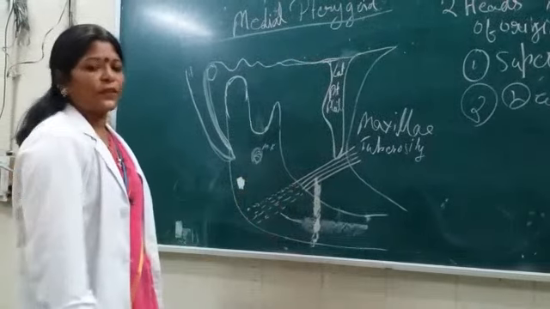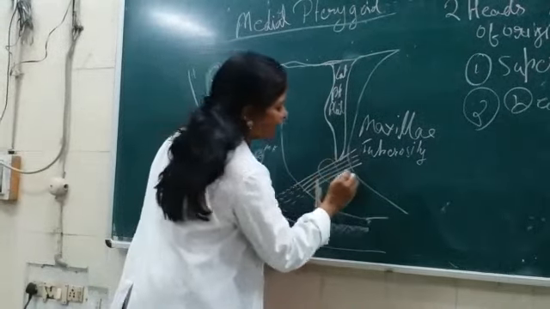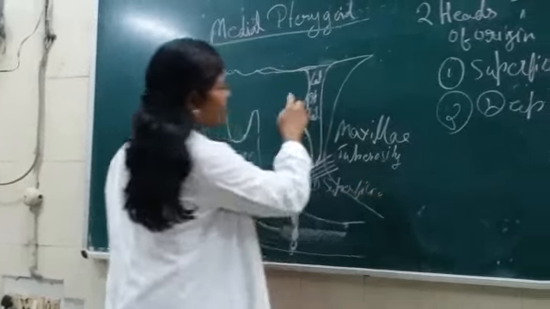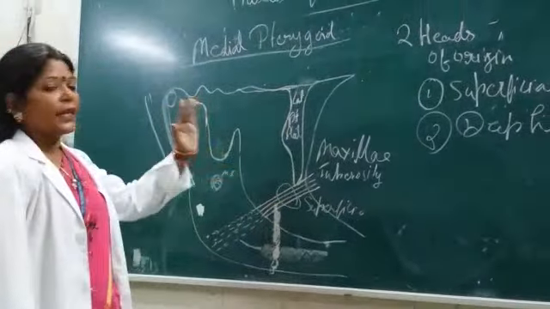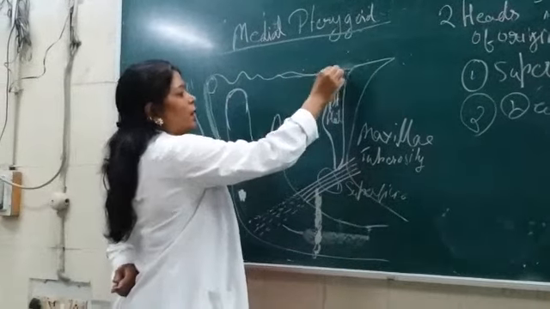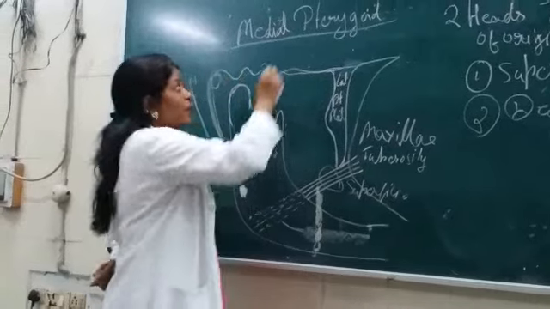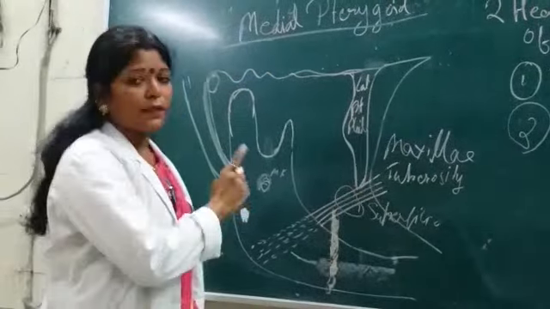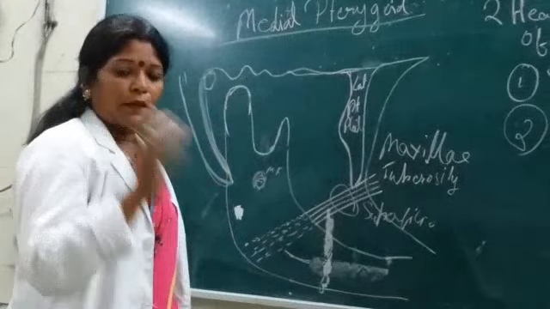This is the superficial fiber. Superficial fibers are less in number, okay? And deep fibers are more. Don't get confused here: the deep fibers originate from the medial surface of the lateral pterygoid plate.